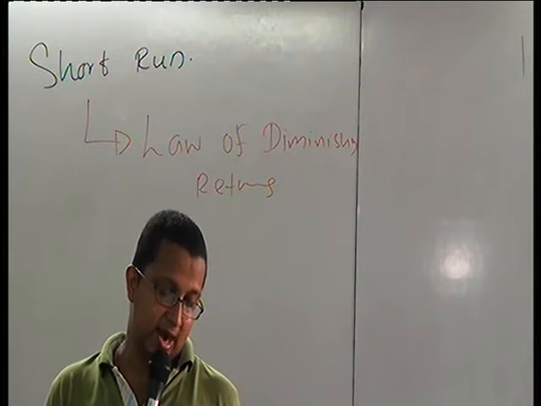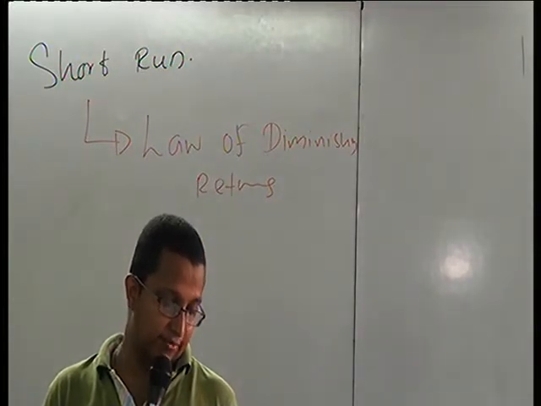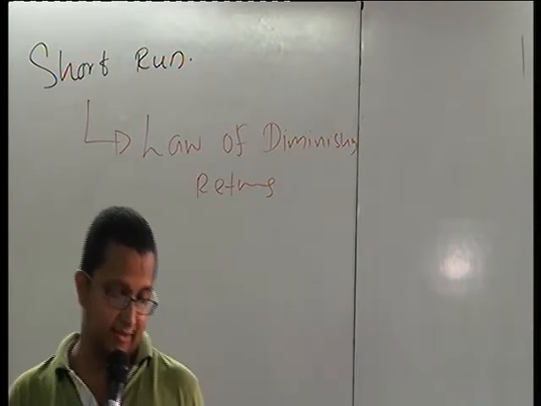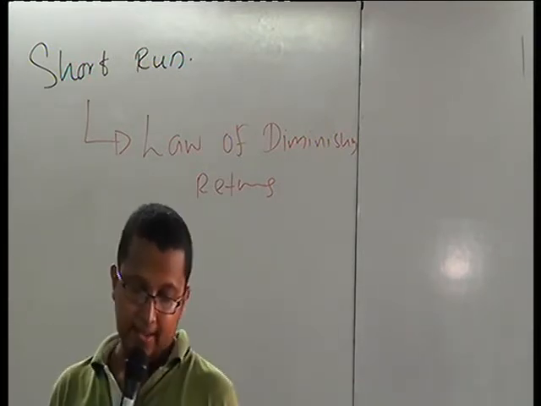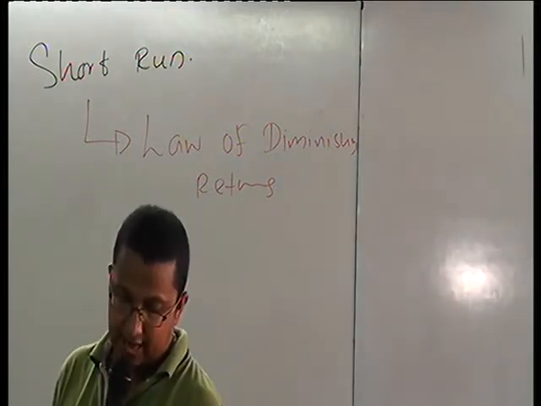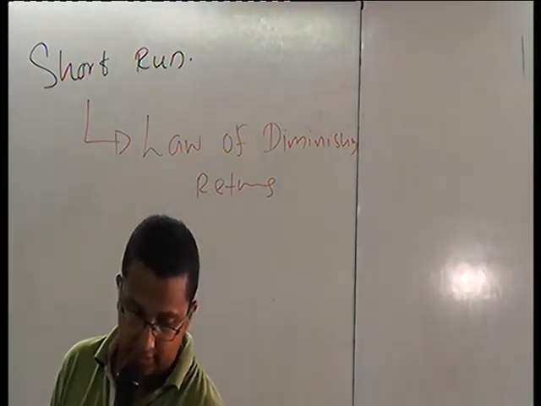The average and marginal products of the variable input will decline after a certain point. Please highlight that.